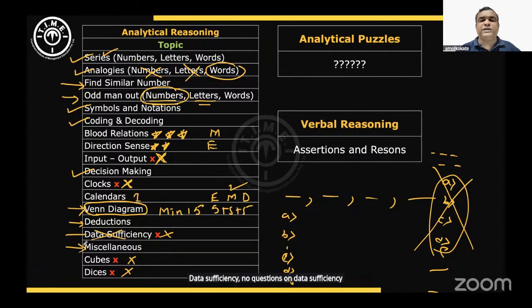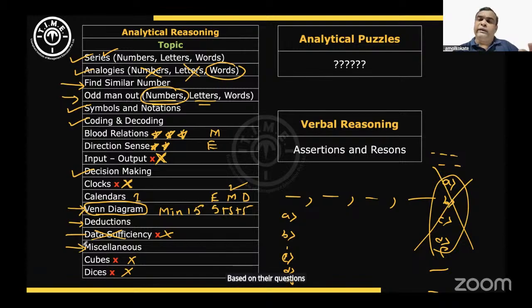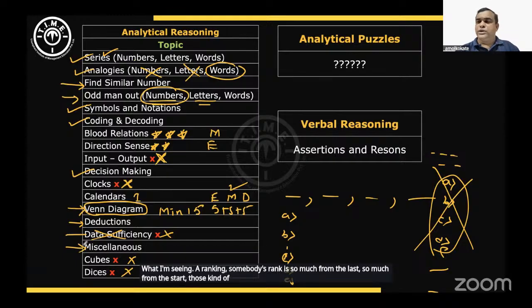Enough miscellaneous questions were there. There were questions based on alphanumeric series. There was just a number series given, with only digits, and questions were asked based on that. There were only letters given, and questions were asked based on those. There were questions based on ranking, like somebody's rank is so much from the last, so much from the start. Those kinds of miscellaneous questions, a lot of them were asked.